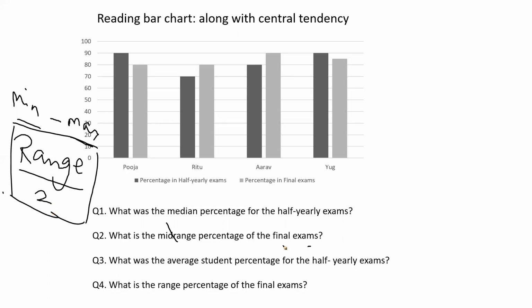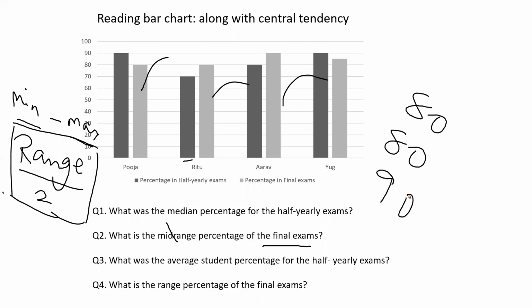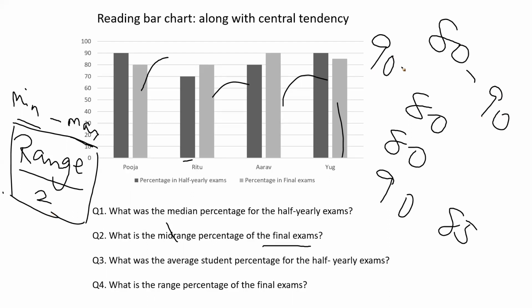So they are asking for the final exam. In the final exam, Pooja got 80 marks. Ritu got 80 marks as well. Arav got 90 marks. And Yug got 85 marks. So if someone asks what the range is, it is 80, which is the minimum value, and 90, which is the maximum value. So 90 minus 80 is 10, which is my range.